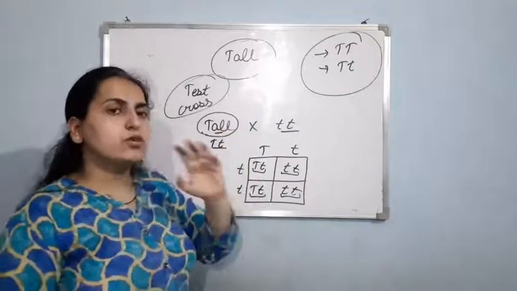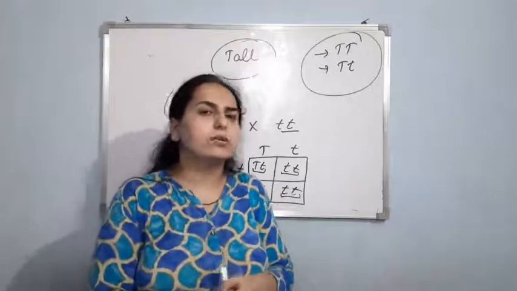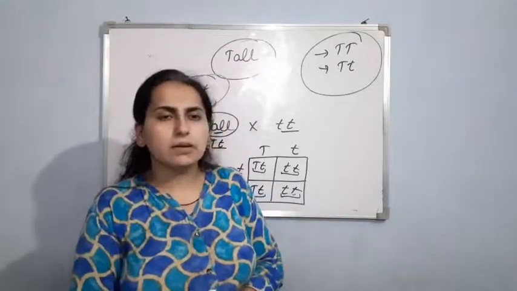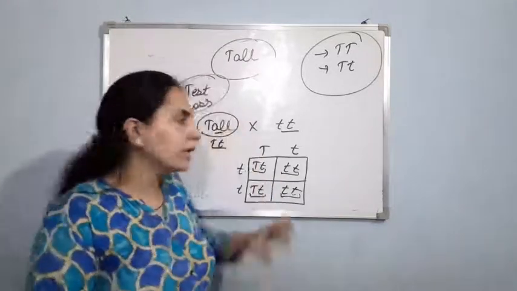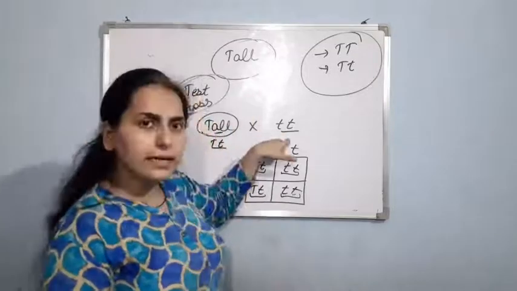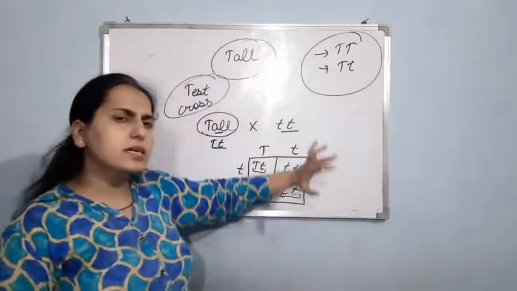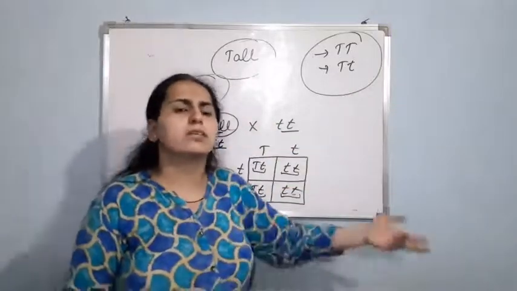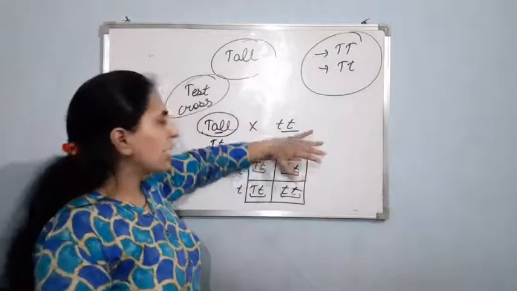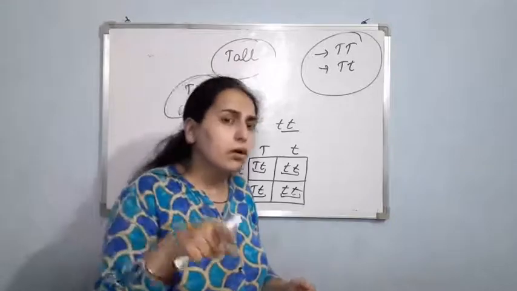Am I clear? So basically a test cross is a cross that helps us find out the genotype of an organism. In this cross, we take the organism whose genotype we have to find out, cross it with the recessive parent, and then see the results. Results we can see morphologically, whether the plant is tall or not. By seeing the results we can find out the genotype of the organism.